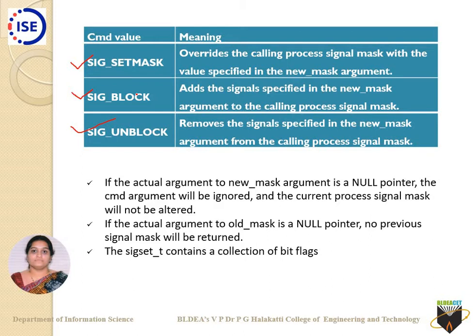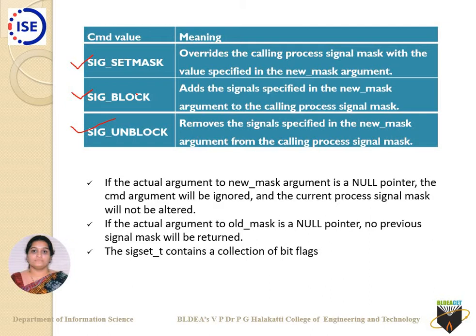The next one is SIG_UNBLOCK. If anything exists in the process mask and you want to unblock it, or remove it from the signal mask, you can use this third argument, SIG_UNBLOCK. It removes the signals specified in the new mask argument from the calling process's signal mask. You can unmask them, so when you want to unmask, you use SIG_UNBLOCK.